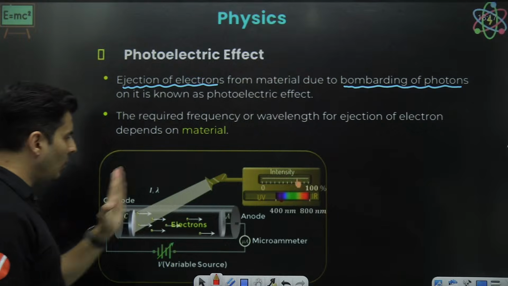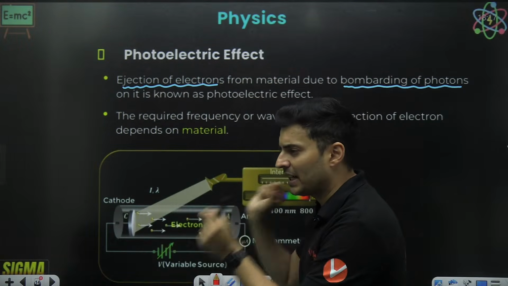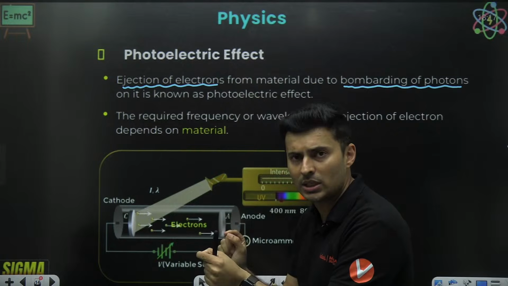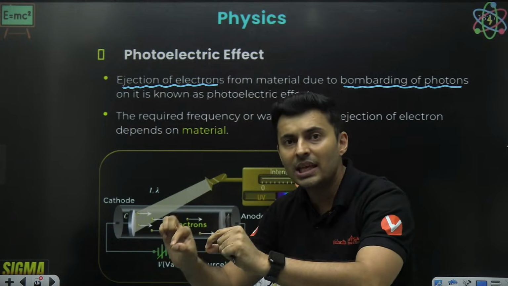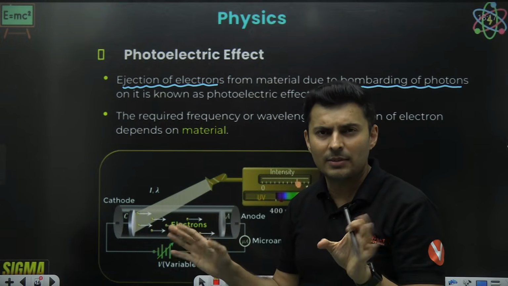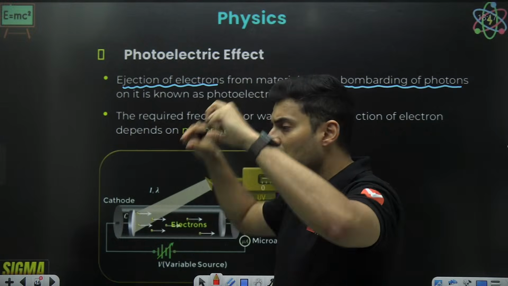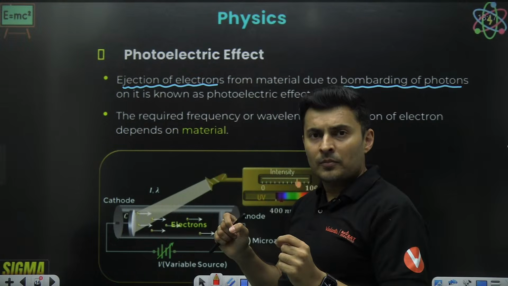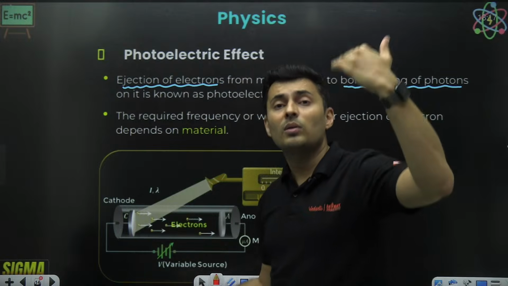Let's revise what we have done in the photoelectric effect. Light will send packets of energy, those are photons. Those packets will fall on a surface and interact with matter, basically electrons. The nucleus can't be touched because it's deep inside, very small and densely packed. The electrons get knocked out, but only if the frequency of the light is above threshold.